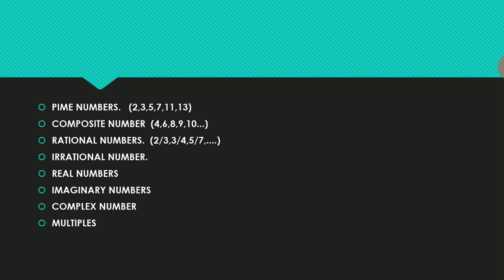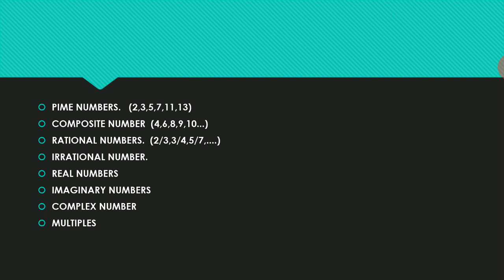We can divide 6 with the 1, with the 2, with 3, and with 6 also. Next, 8 is there. This 8 we can divide with 1, 2, 4 and 8. Okay, 9 is there. 9 we can divide with the 1, 3 as well as 9. Like that, because the values we can divide by more than two values or more than two factors, that kind of numbers we can call as composite numbers.